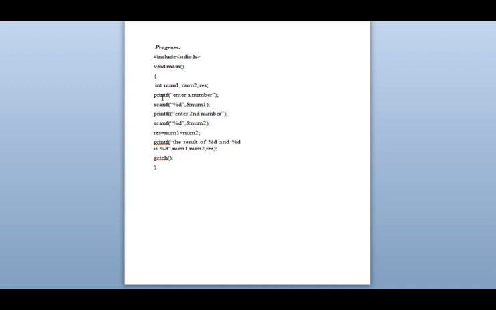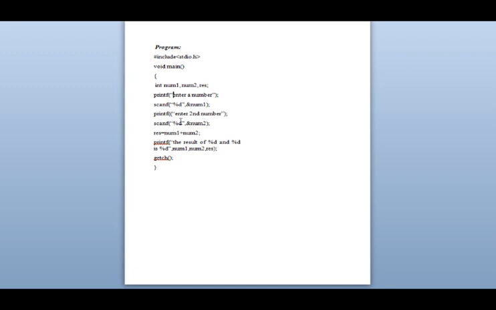Next, to get the number, I have used printf, enter a number. You can use a capital letter also over there. Then scanf, %d. %d is for int, that is, the data type whatever you have given is an integer. Then comma and &num1. Printf, enter second number. Further I will teach you that we can take the two numbers in one sentence also. As this is the first, I have written this program in a very simple way.